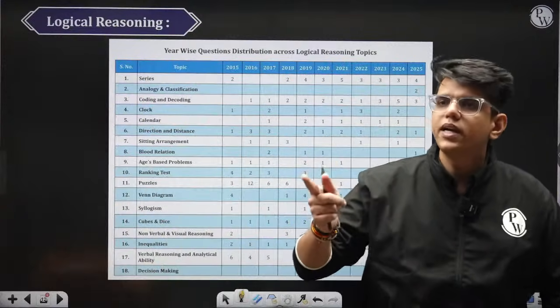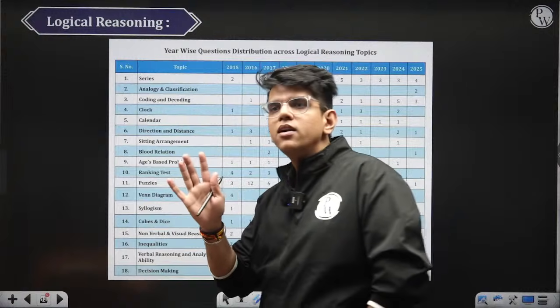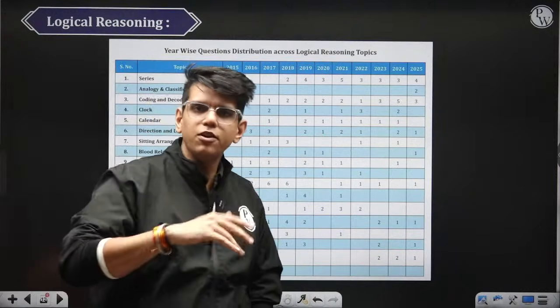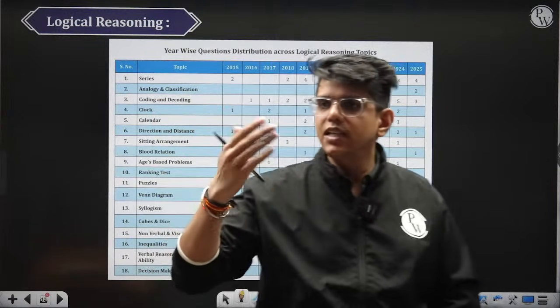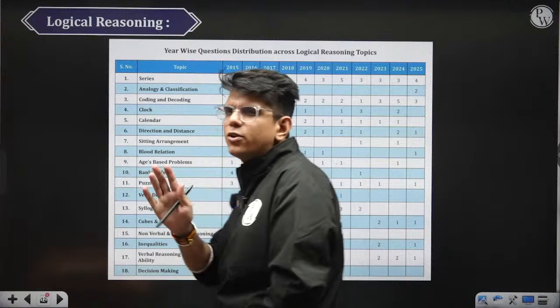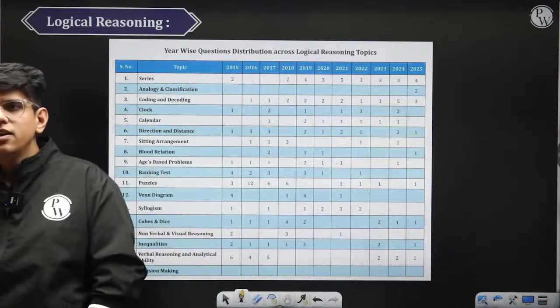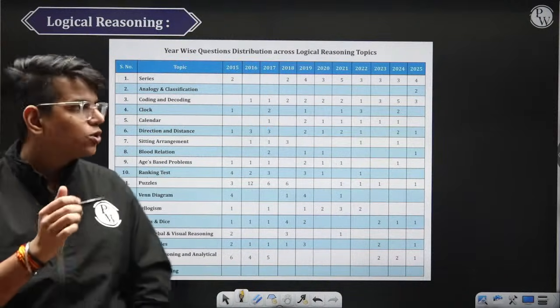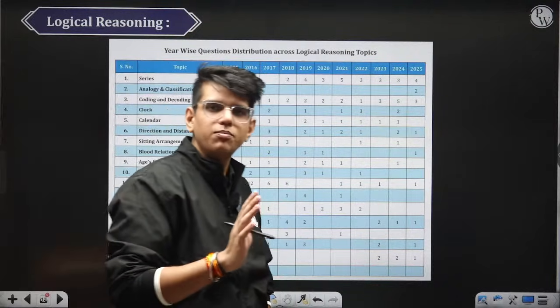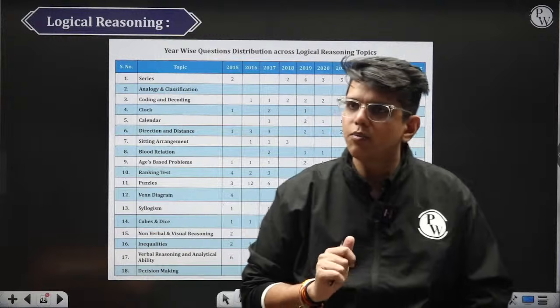Then we will move to reading comprehension. Once you are able to solve 25-30 questions confidently, then we will move to quant. There we will see what are the easy topics from which you can solve questions and get to at least 45 questions in the final exam. So today onwards we will start with reasoning. We will almost take 3 weeks to complete reasoning and then we will move to reading comprehension.